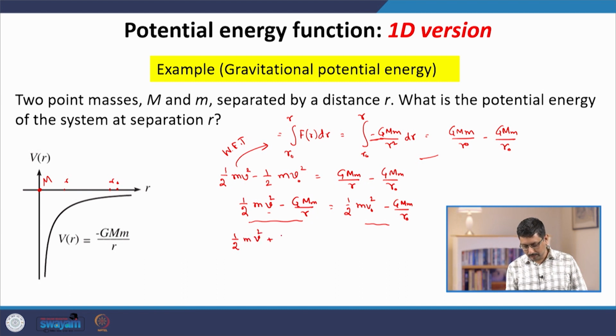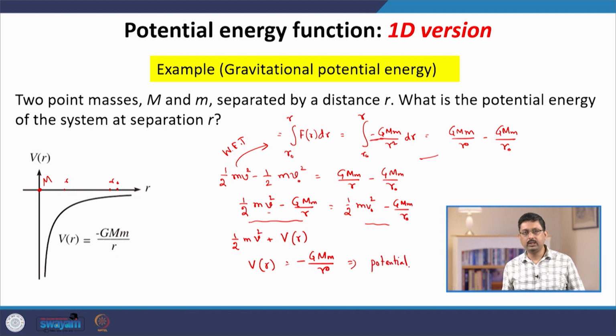position function, where V of r is given by this, and this function, which can be defined for any position, or in this case the separation between the two objects, is the potential energy function.